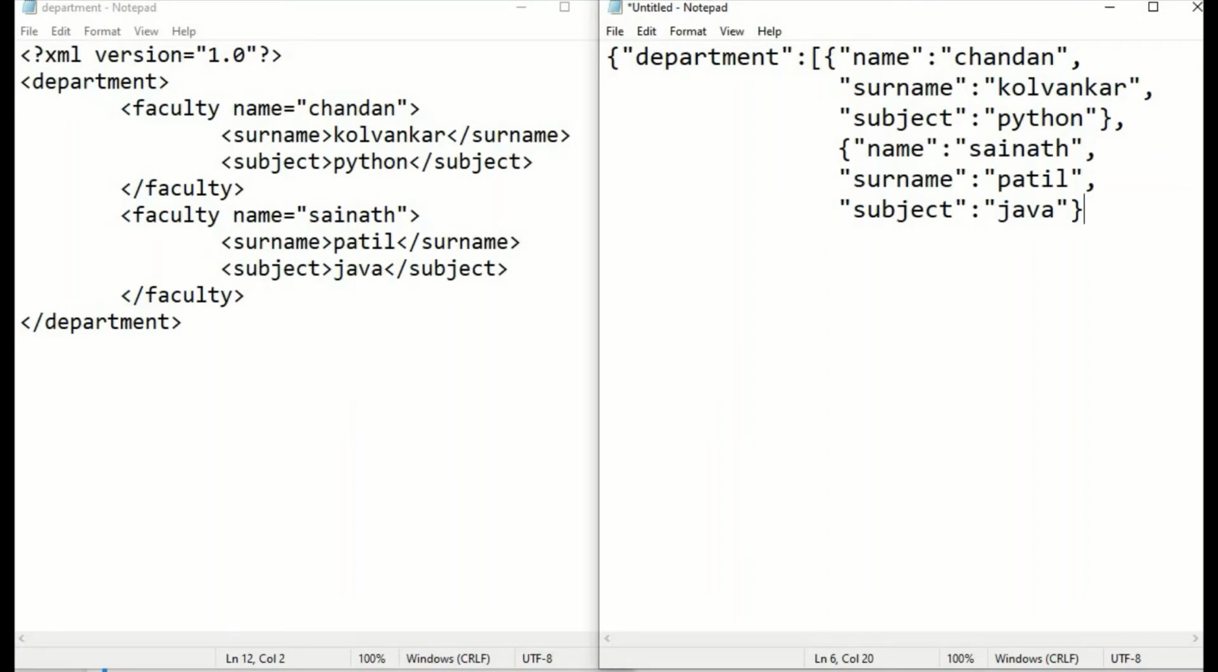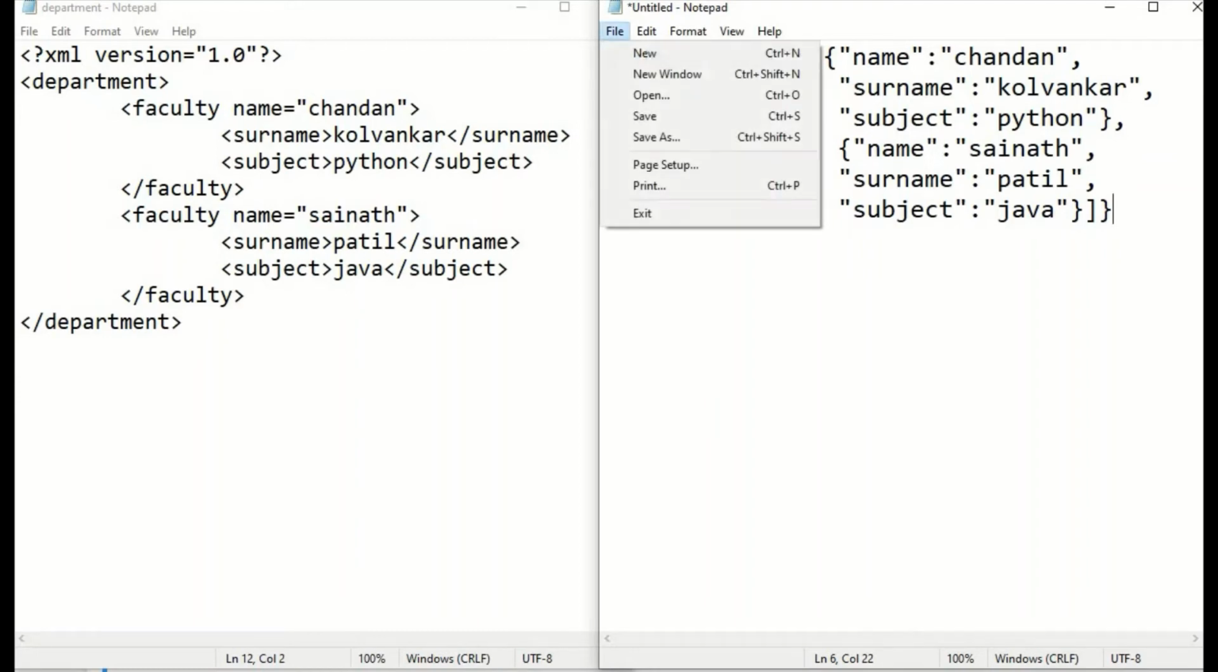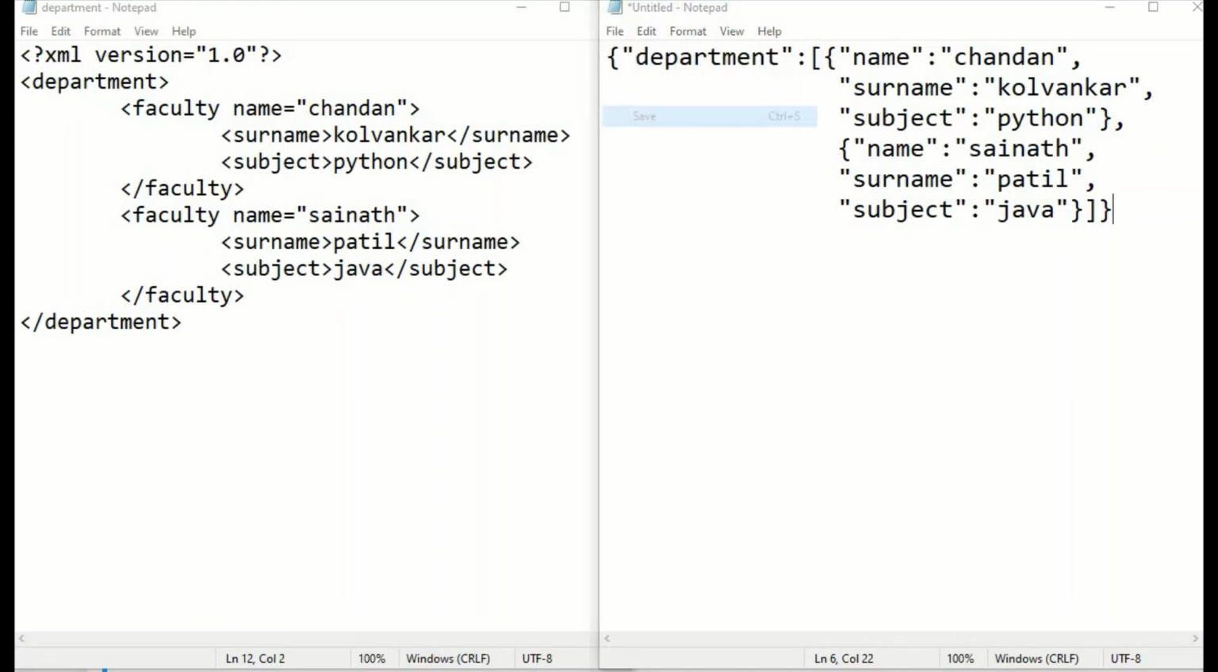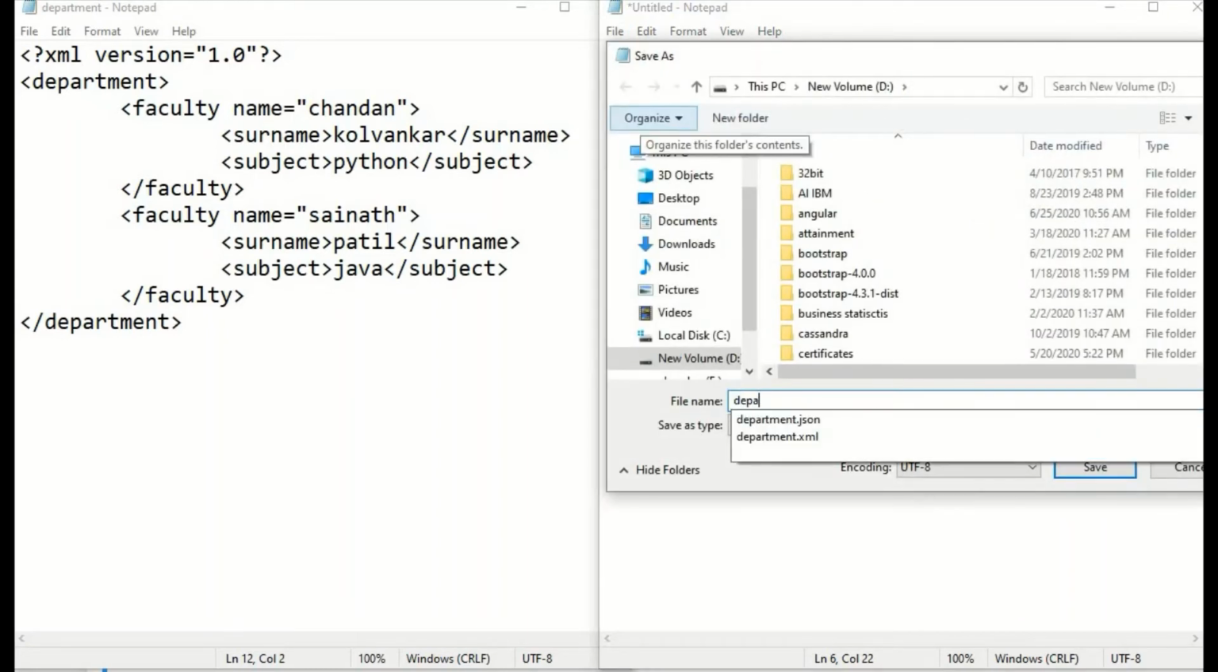So let's close this first. So my array is completed over here, and this is my employee. So this becomes my JSON file. So let's save it as .json. I'm saving it. This was saved as department.xml. Here I'm saving this as department.json.